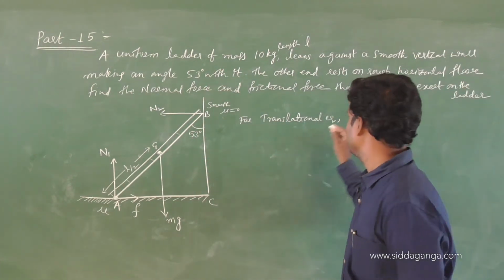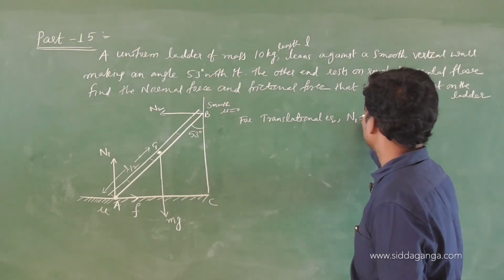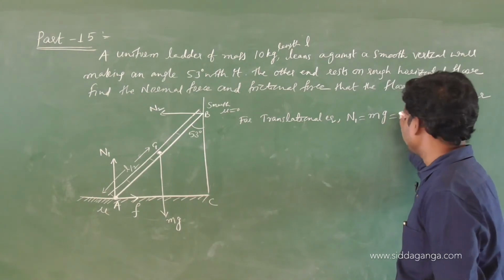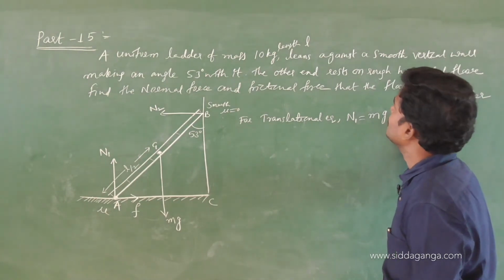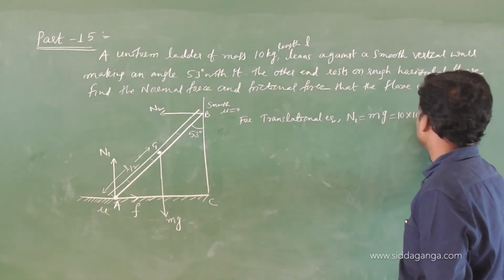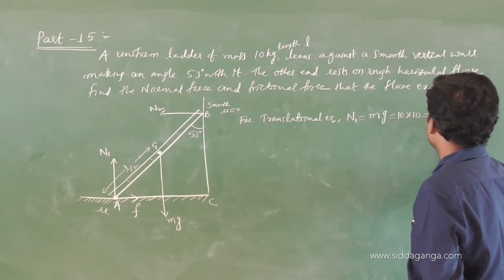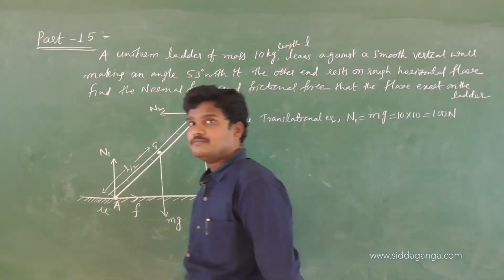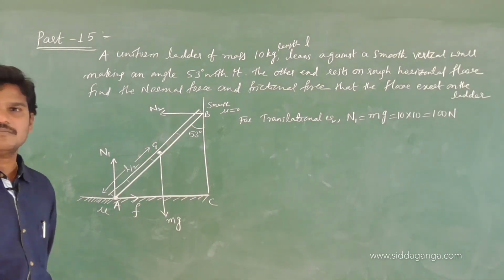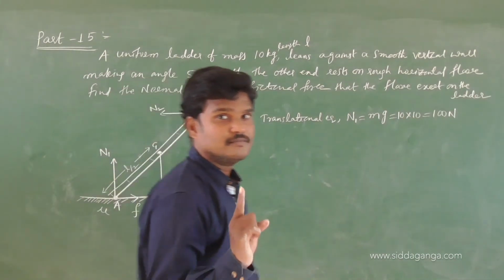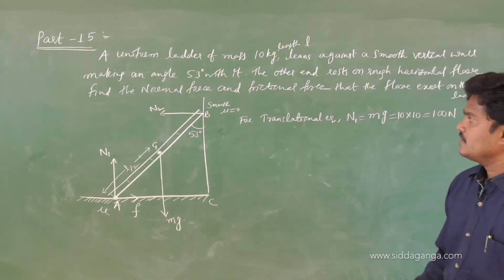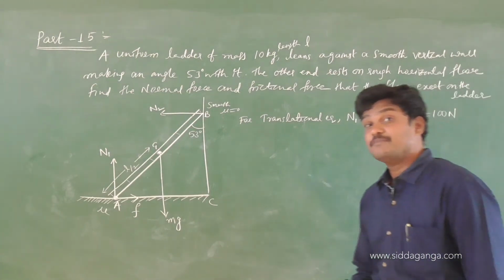Now balancing, N1 is mg. What is m? The mass of the ladder is 10 kg, so 10 into g, which is 10. So how much is N1? 100 Newton. N1 is a complete answer: N1 is 100 Newton. N2 we still don't know. Now take the rotational equilibrium condition.